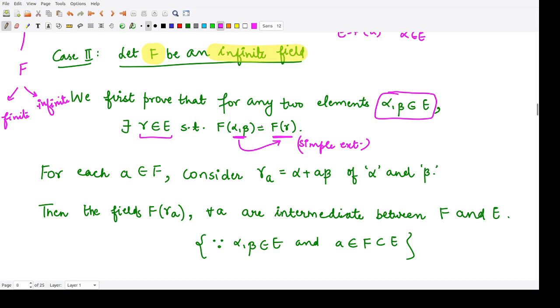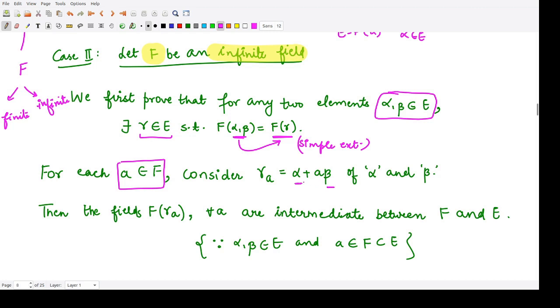Okay, so now for each element a in F, we could construct some gamma a, which would be equal to the linear combination of this alpha and beta.